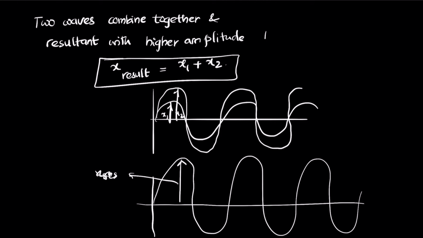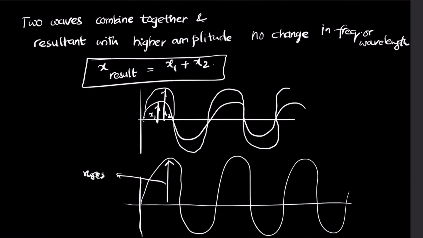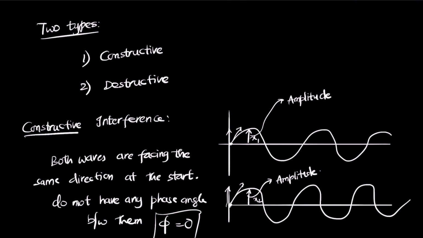Notice that there is no change in frequency or wavelength. Interference does not change the frequency or wavelength of the wave. It only changes its amplitude. So if it amplifies, we call it constructive interference. Right, let's talk about destructive interference. What happens when you have destructive interference in the same phenomenon here?